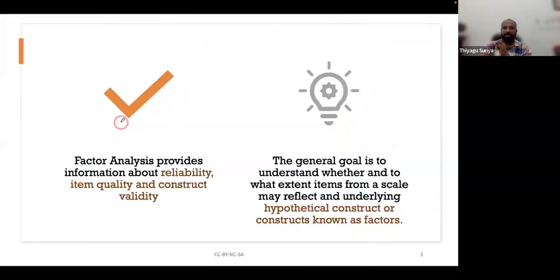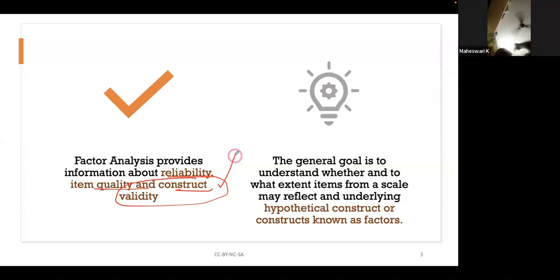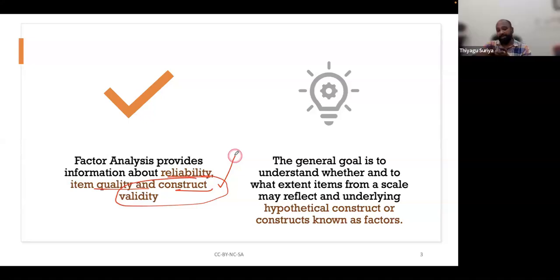That's what I'm explaining. Factor analysis provides the reliability and item quality. Normally when you do a factor analysis, in the case of validity, it is called construct validity. Some people, from what I found in dissertations, use this kind of factor analysis but may forget to write construct. Instead, they write content validity.